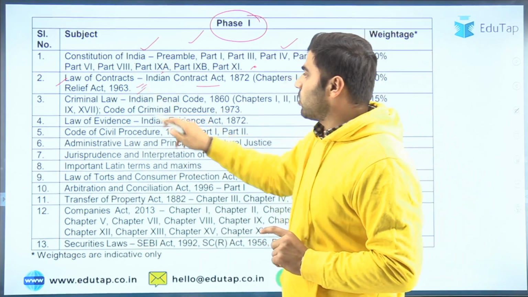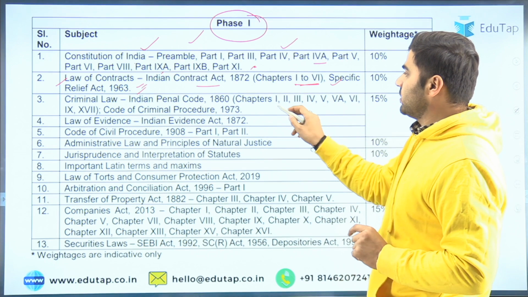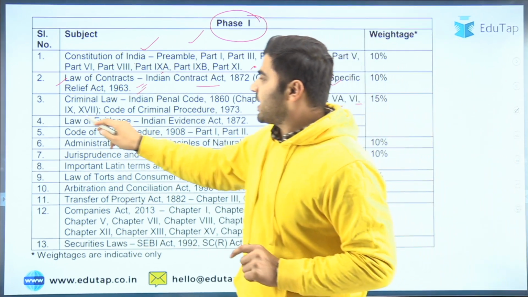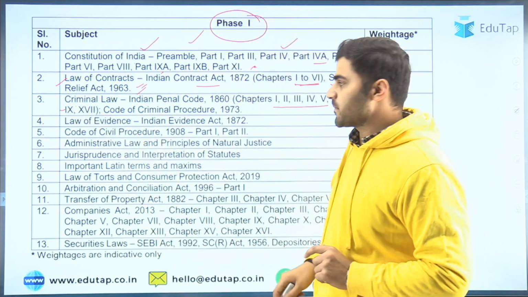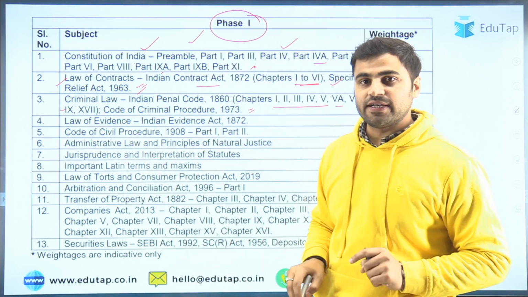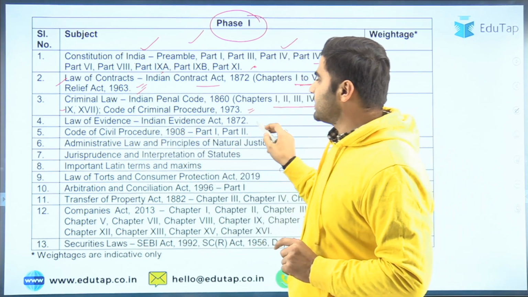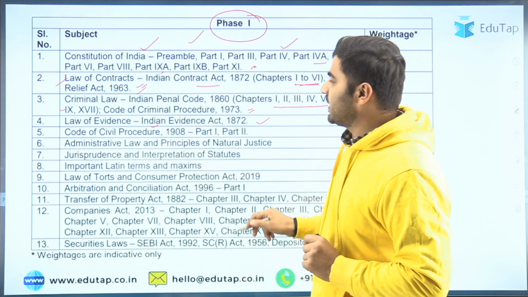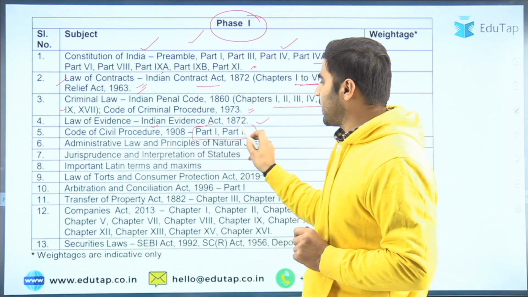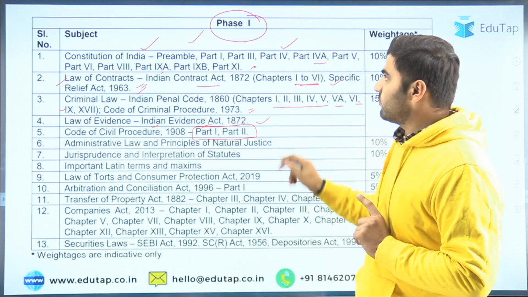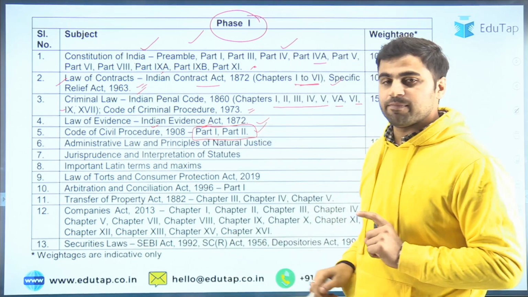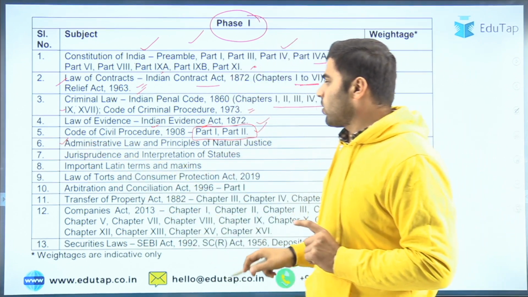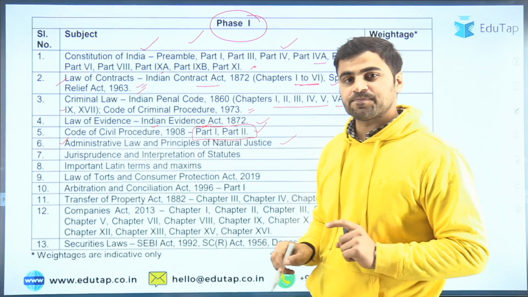Next topic is criminal law, that is Indian Penal Code 1860, chapters 1, 2, 3, 4, 5, 5A, 6, 9th and 17th. Code of Criminal Procedure 1973. Next is law of evidence, that is Indian Evidence Act 1872. Then Code of Civil Procedure 1908, and that too part 1 and part 2 only for phase 1. Right? For phase 1 paper 2, only part 1 and part 2 will be asked from the Code of Civil Procedure. Then next is administrative law and principle of natural justice.